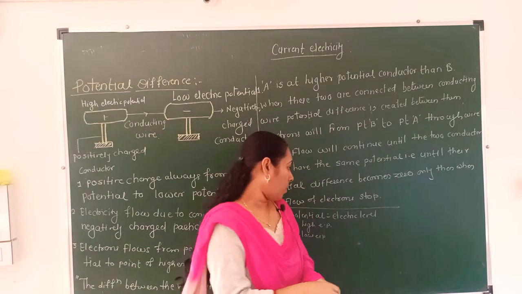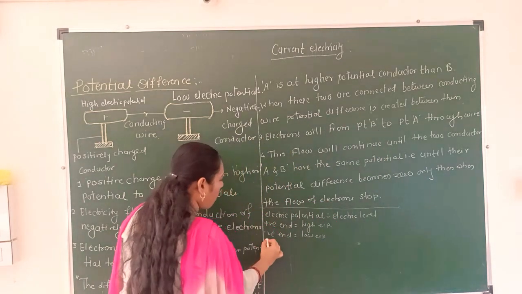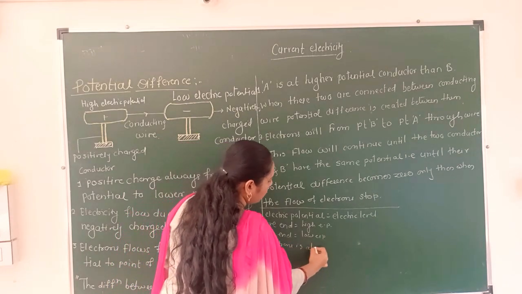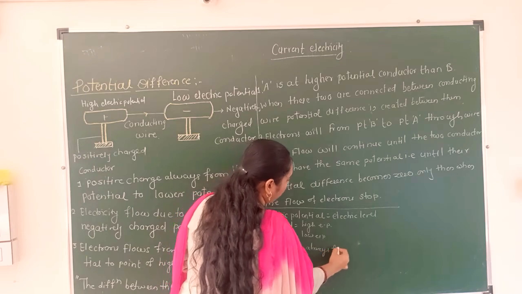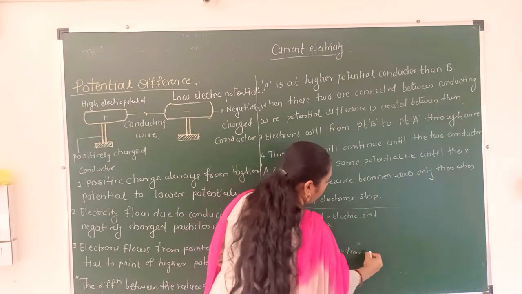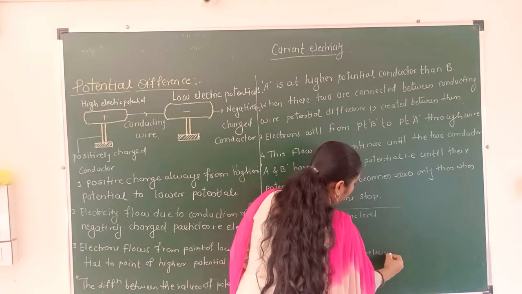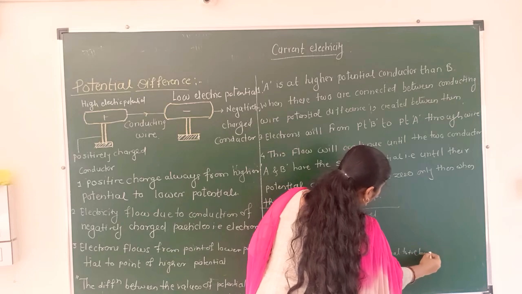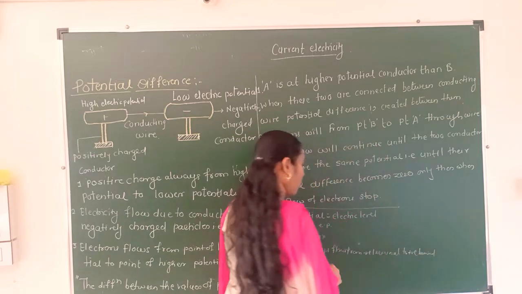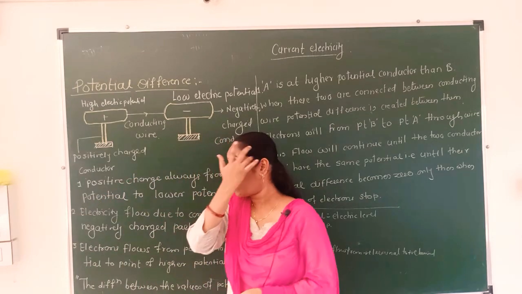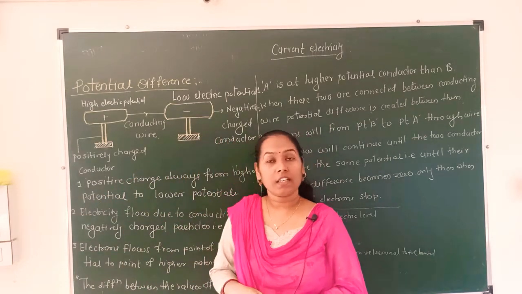Current always flows in the opposite direction to the electrons.